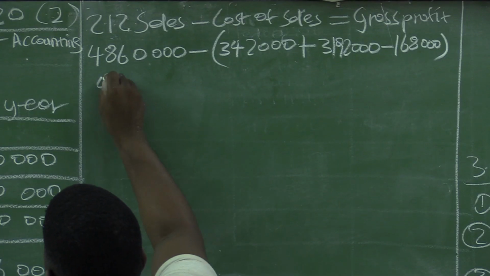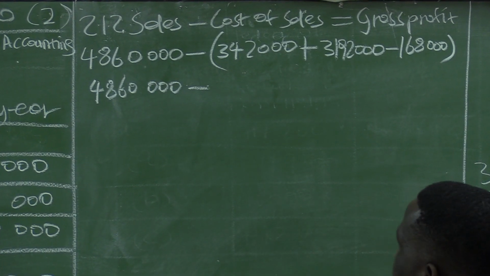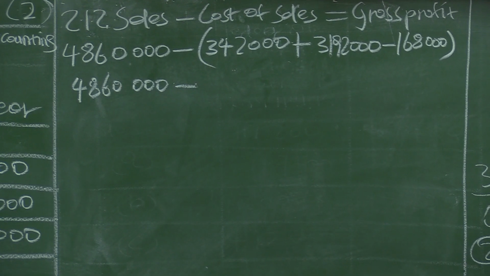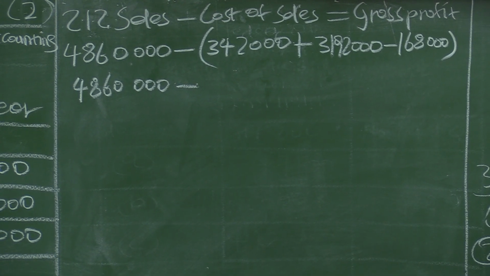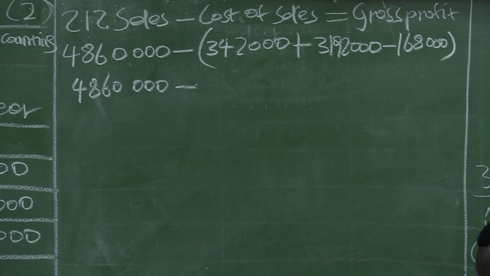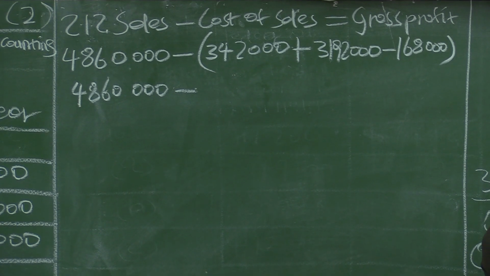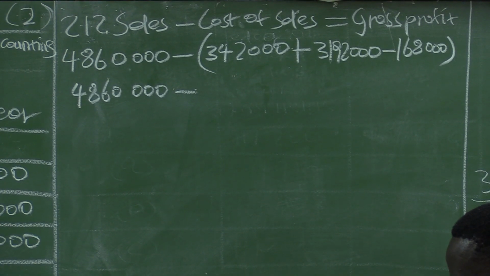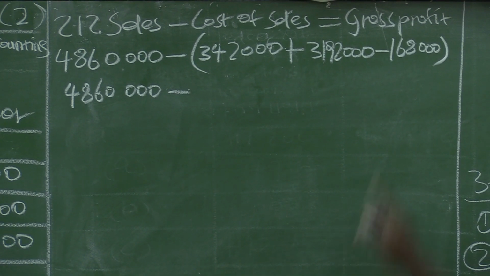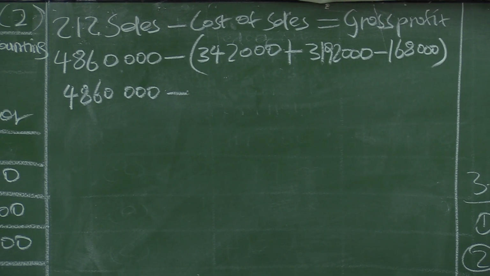So our sales will be 4,860,000 minus our cost of sales. Let's calculate our cost of sales. The stock that was available for sale was valued at 342,000. We produced more goods and finished them to the value of 3,192,000, which tells us that the stock available to be sold was valued at 3,534,000, but we did not manage to sell all this stock because we have 168,000 left, minus 168,000 left.